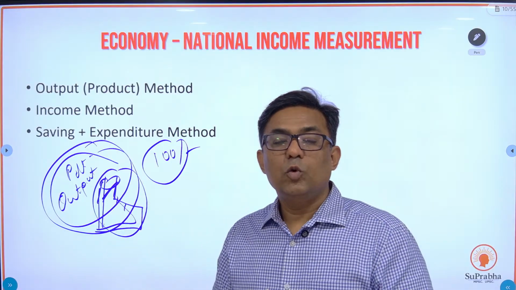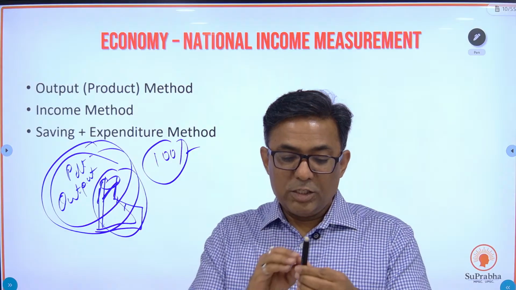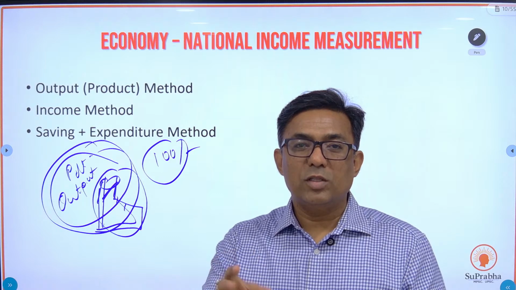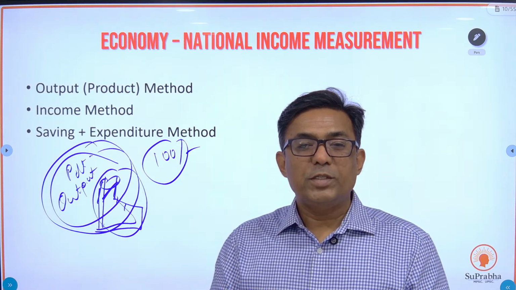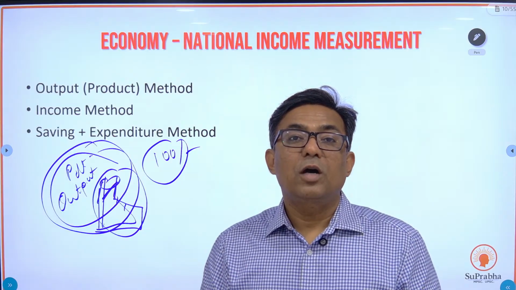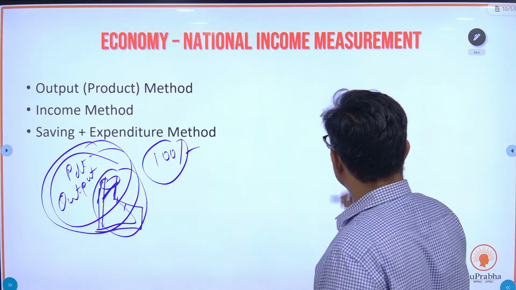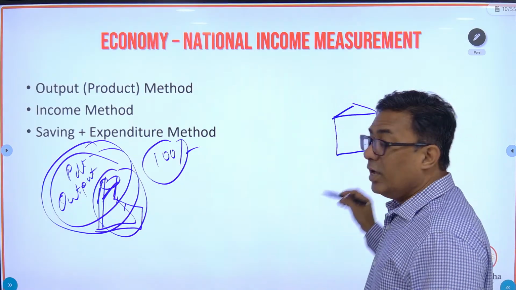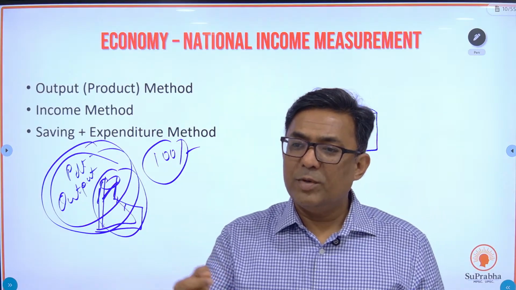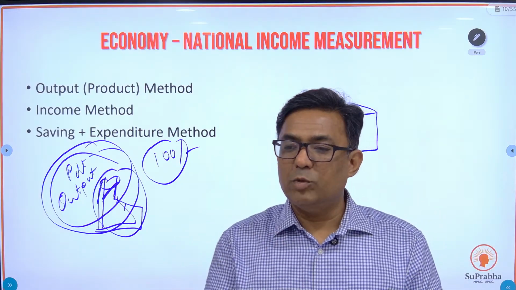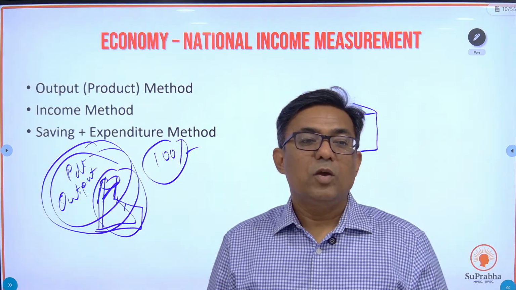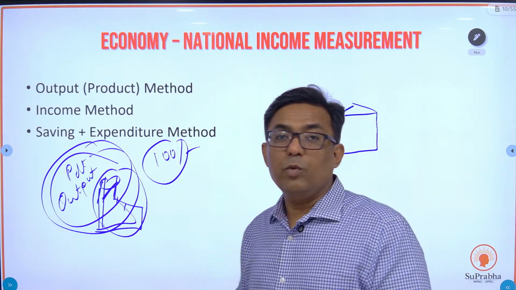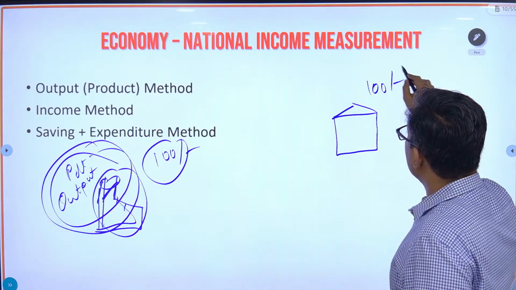Each gets 10 rupees, so the labor gets 30 rupees. The one who supplied the plastic and everything got 20-25 rupees. Assembly, electricity, whatever it is, got another 10 rupees. And whatever was left from the 100 rupees was the profit which was taken home by the entrepreneur. So in a sense, if you go to all the households in the country and ask each person what their income is, that person will say I supplied my labor to this, I got 10 rupees, I got 20 rupees. What is the owner's profit? 30 rupees. The one who supplied the plastic got 20 rupees. So if you add this value, again it comes to 100 rupees itself.